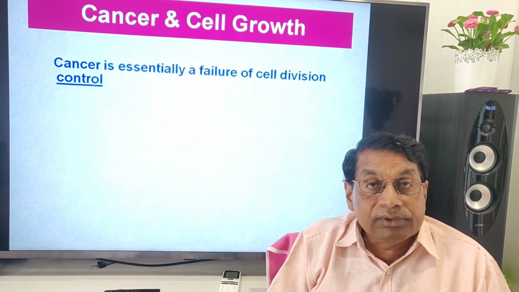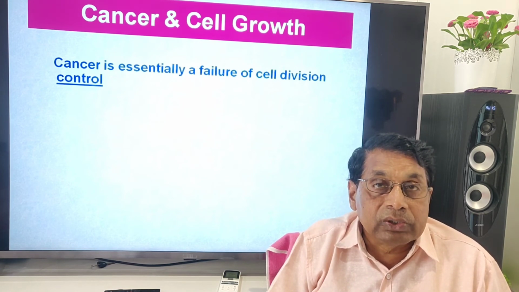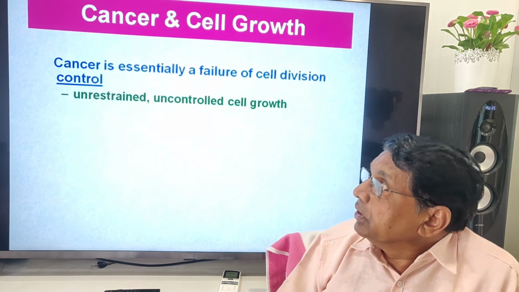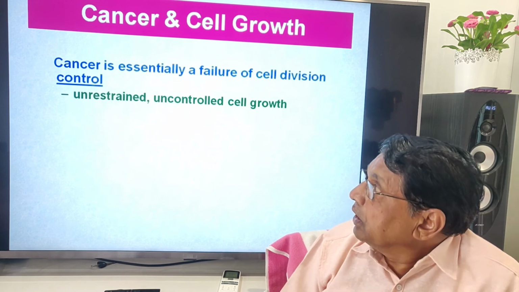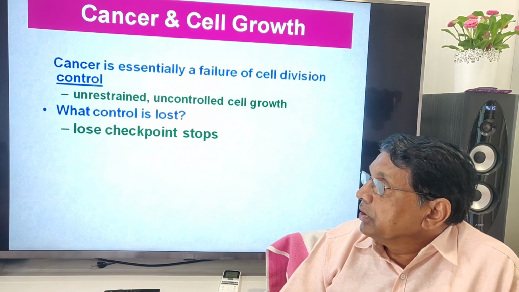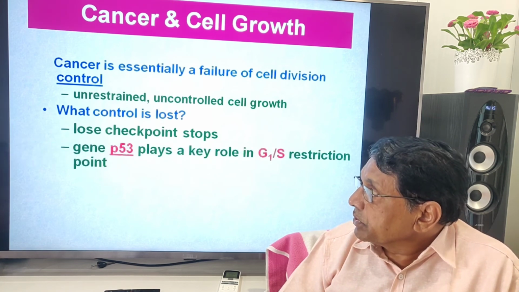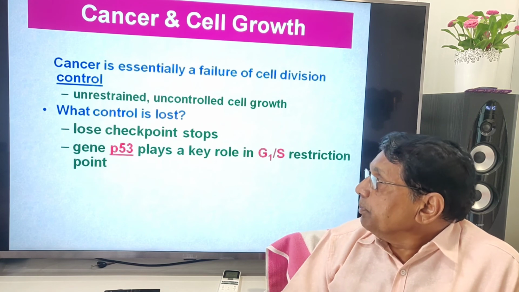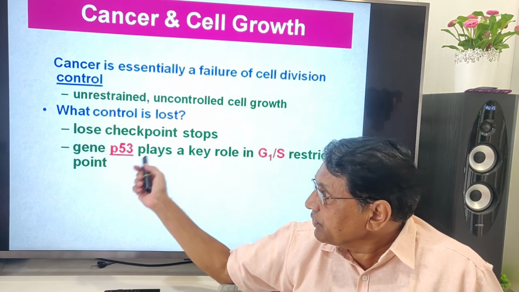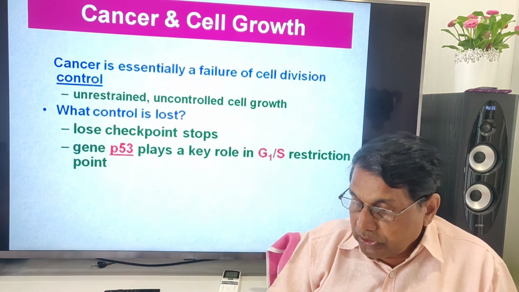That's why cell division is given that much importance, because a lot of research is going on nowadays on cancers, how to prevent them. What control is lost? Lost checkpoint stops. Gene 53 plays a key role in the restriction point. If this fails, the control is also lost.